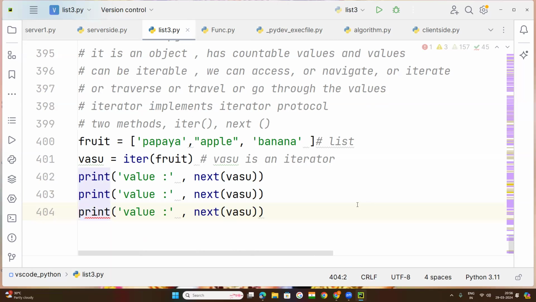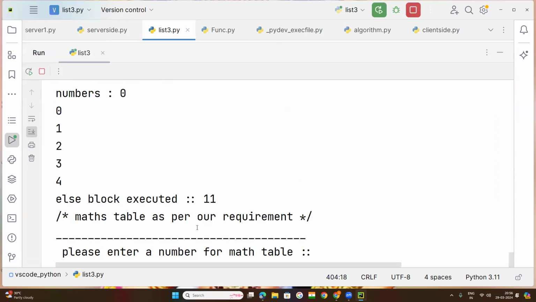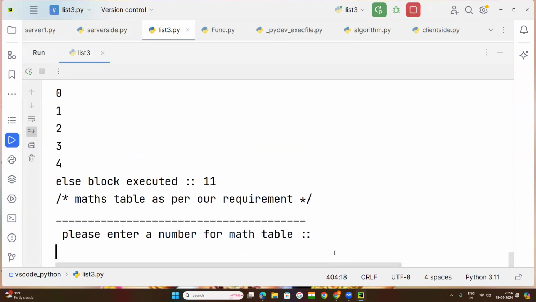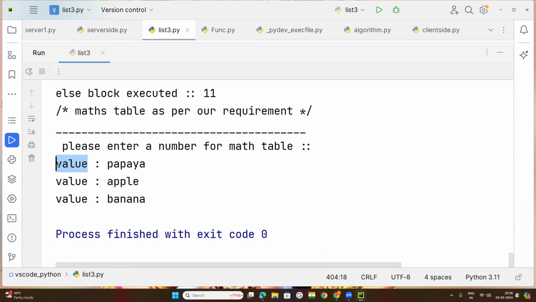Then you will get all the values. You will get all three values. So now you run this code. Now you are getting all these values: papaya and the rest. These values are the countable, iterable values of your iterator. What is your iterator object name? Vasu. Okay.